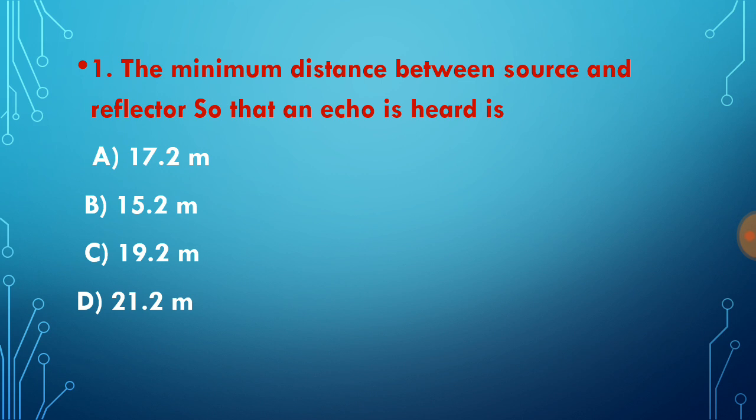The minimum distance between the source and reflector so that an echo is heard is? The correct answer for this is 17.2 meter. 17.2 meter is the minimum distance for the formation of an echo.